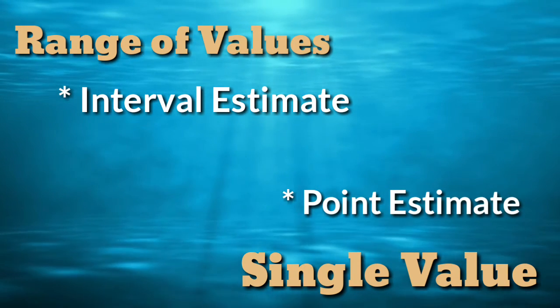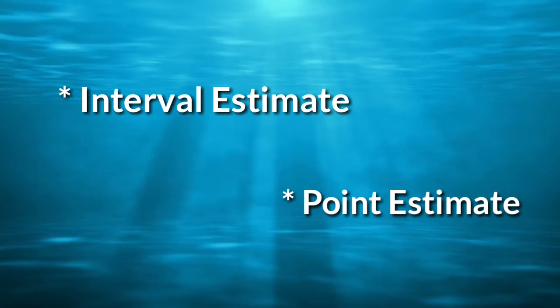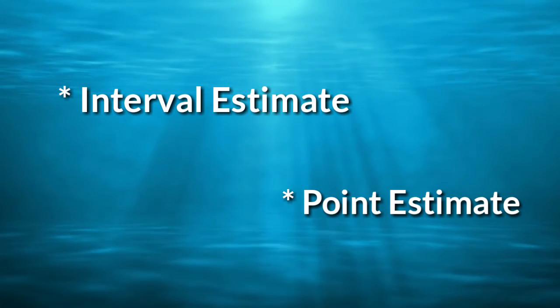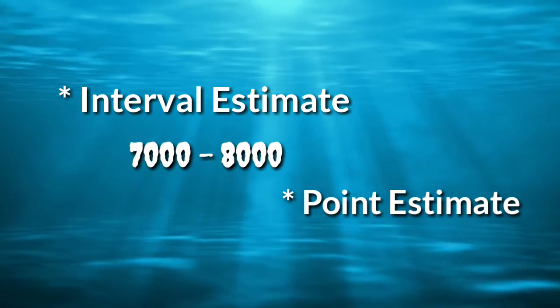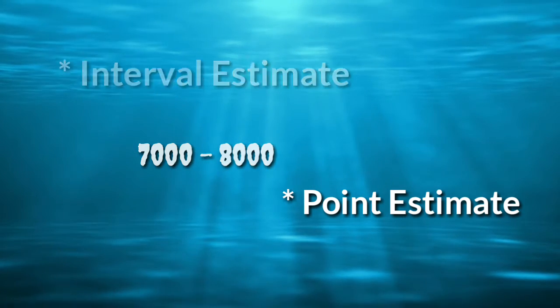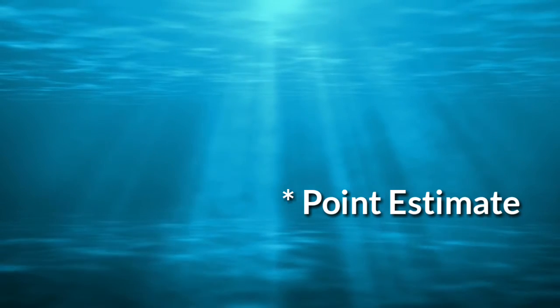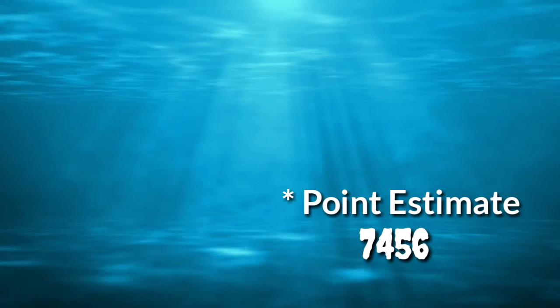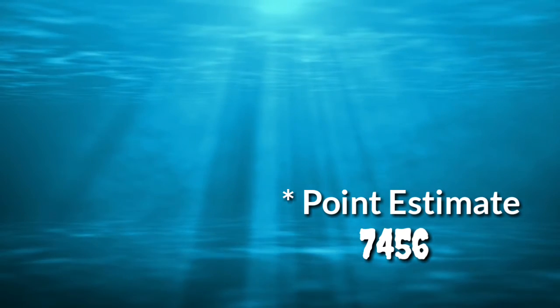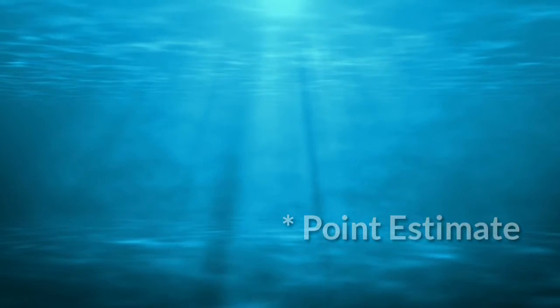Let me clear that up. An interval estimate is something like saying person A will win the election with a vote difference between 7,000 and 8,000. And a point estimate is saying he will win the election with a 7,456 vote difference, if I am very confident in my statistical analysis.